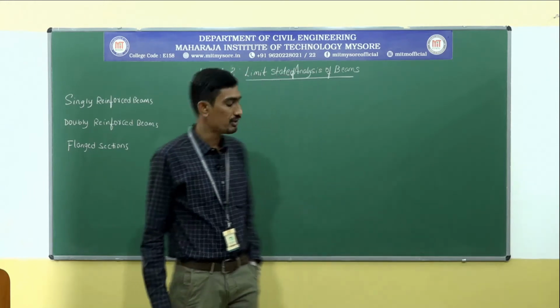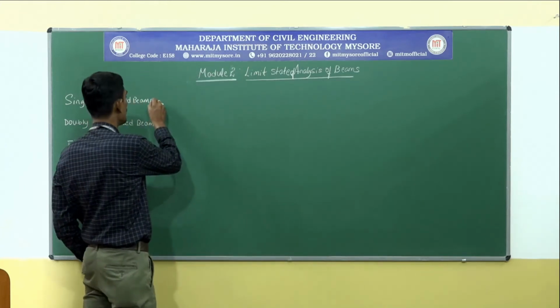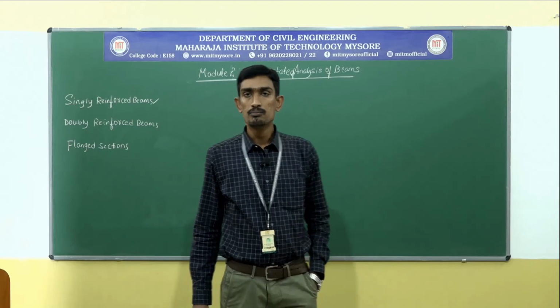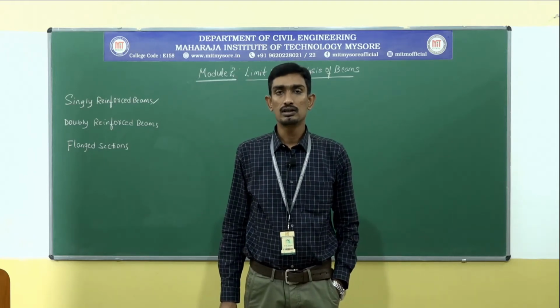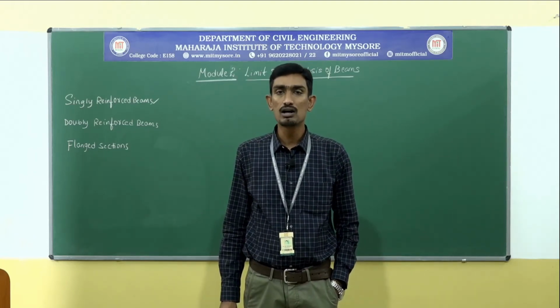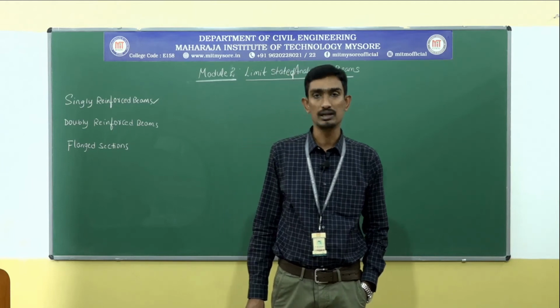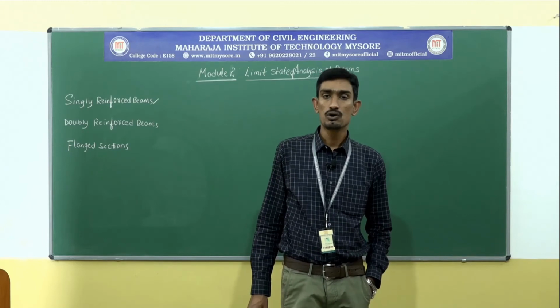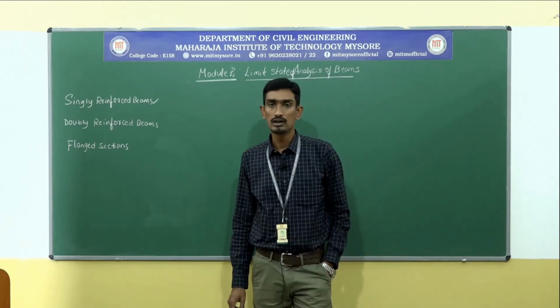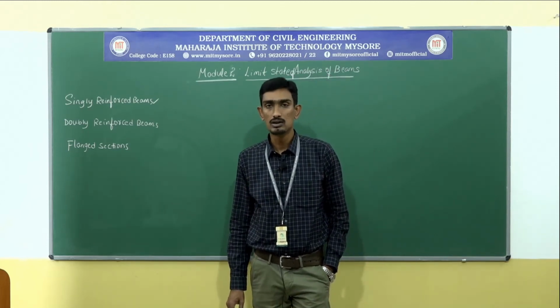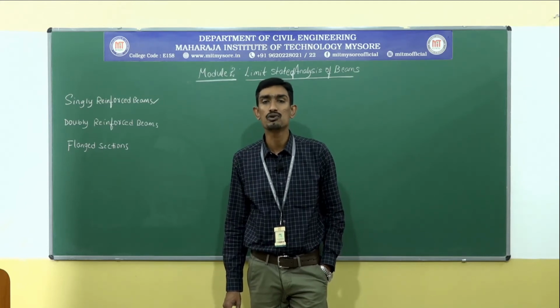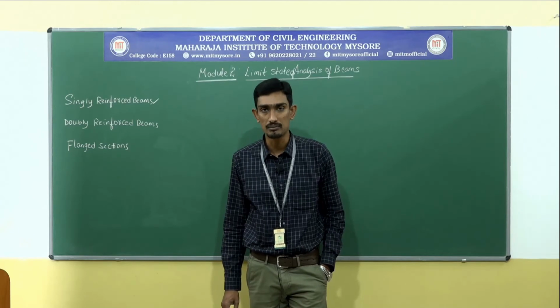The first one is the singly reinforced beam. Let me first define what a singly reinforced beam means. In module number 1, you learned why reinforcement should be provided in a reinforced concrete structural element.